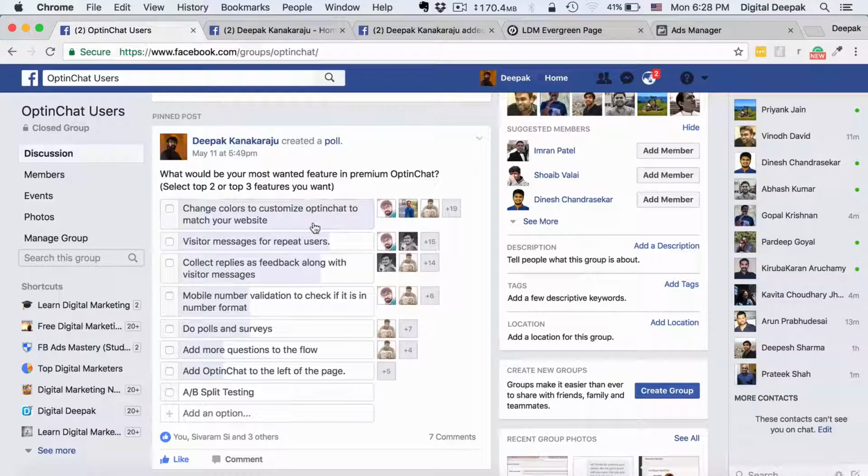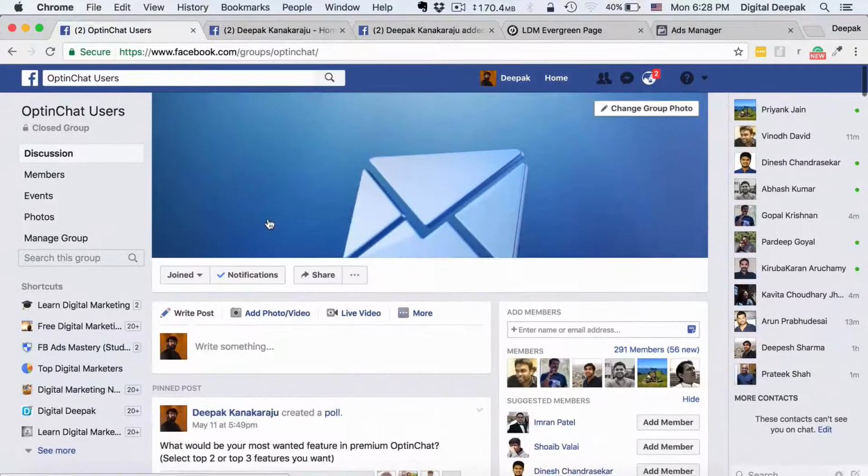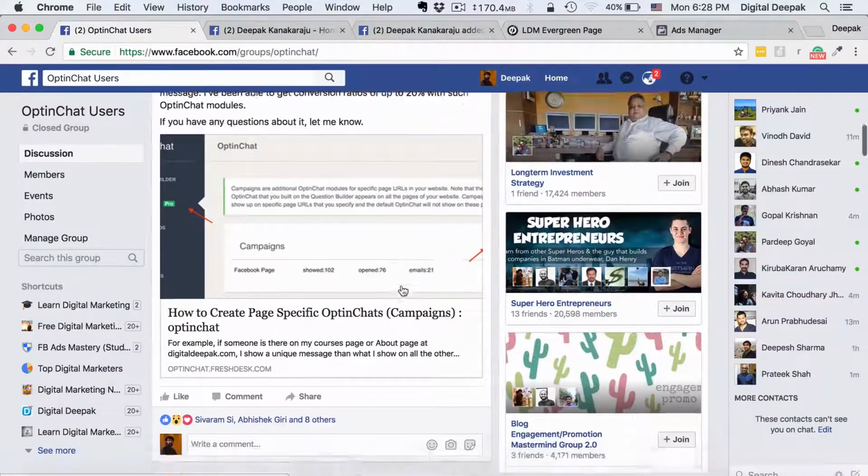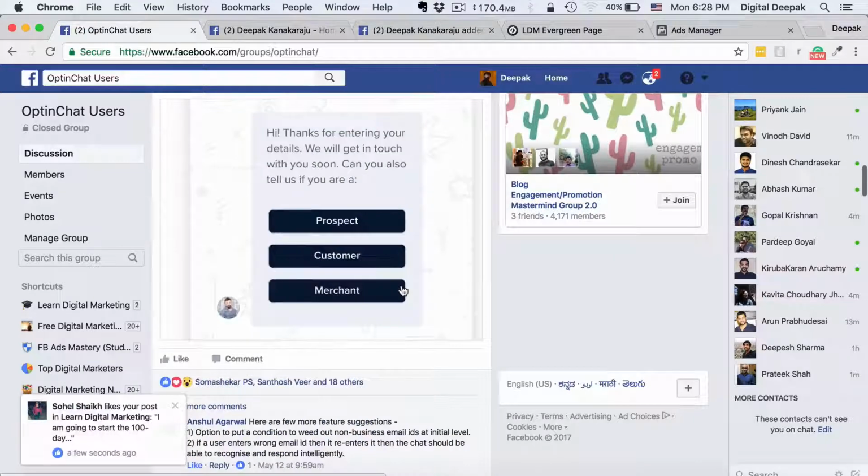And here you can see that the next feature that we would want to build first is changing colors to customize Opt-in Chat to match their website. So creating Facebook groups is a very good way to interact with your target market and your users. It need not be very big. As I showed you, my Learn Digital Marketing forum has nearly 50,000 members, but here there are only 300 members, but still there is a lot of communication happening in this group, and communication with the target market.